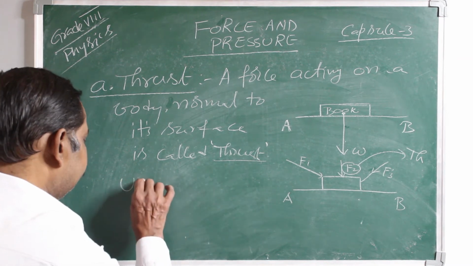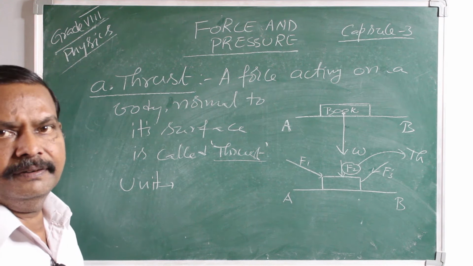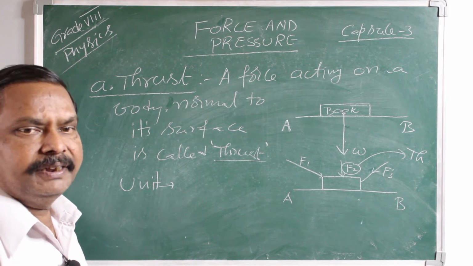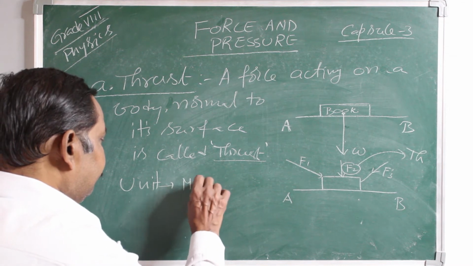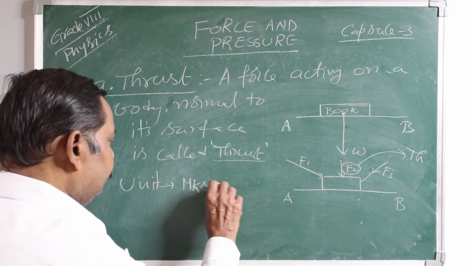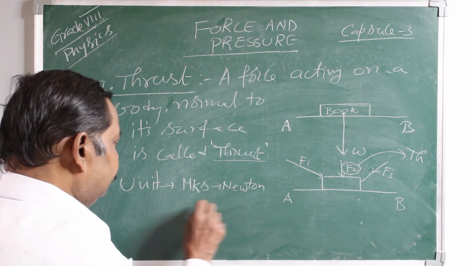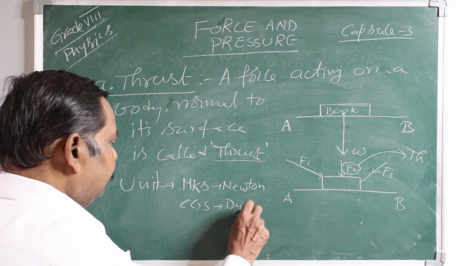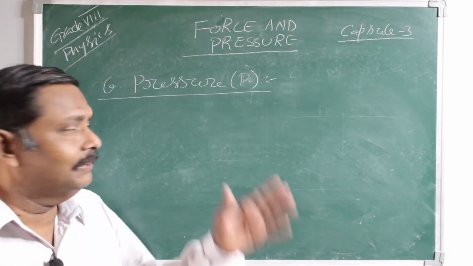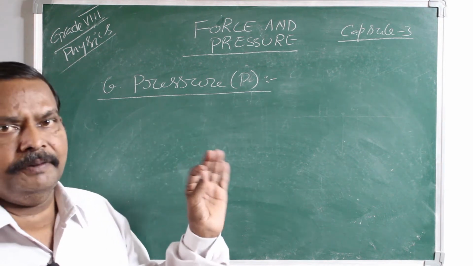Now, what are the units? Whatever the units for force, the same are the units for thrust. The MKS unit is Newton and the CGS unit is Dyne. So the next topic is about pressure. What do you mean by pressure?